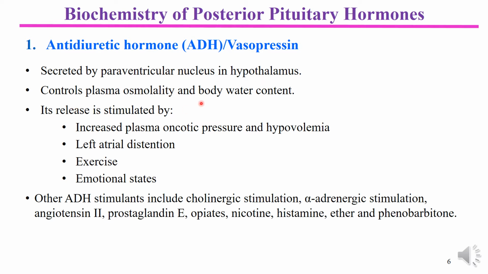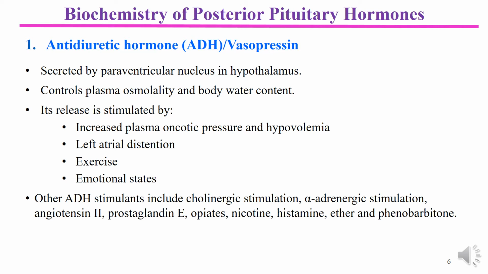It has been noticed that the release of ADH is increased by many factors like increased plasma oncotic pressure and hypovolemia, meaning reduction in blood volume, water contents, and body fluids. This causes ADH to be released to prevent further loss of water and to increase blood volume.